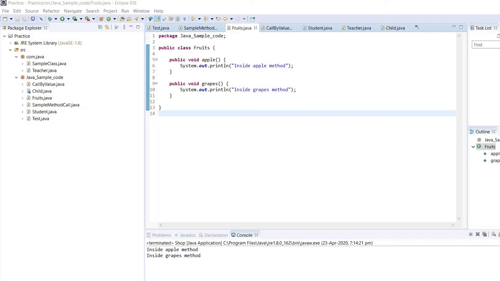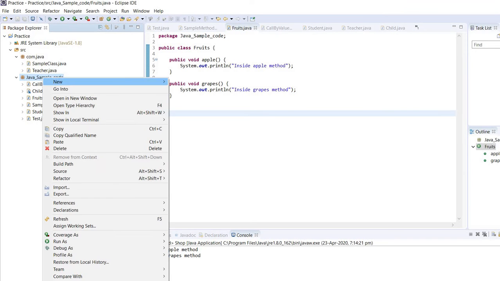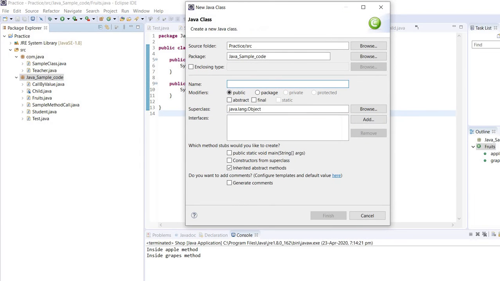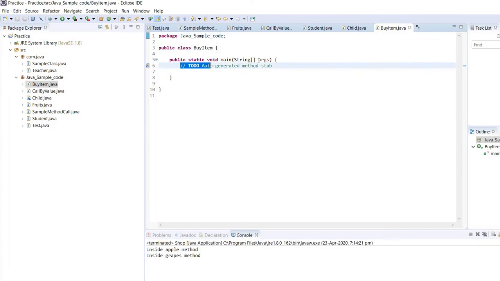So let's get started. I'm considering my existing file fruits.java as a parent class, and I'm gonna create my child class. So my child class name is ByItem, and I'm gonna check main method. So here I will write my code.